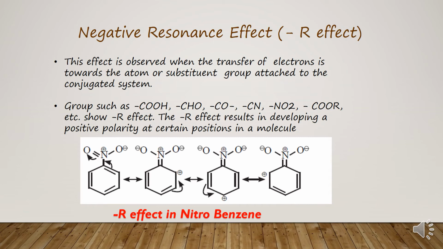Now children, negative resonance effect or minus R effect. This effect is observed when the transfer of electrons is towards the atom or substituent group attached to the conjugated system. This is the conjugated system and one nitro group is attached, where there is a transfer of electrons towards the nitro group, away from the conjugated system. This effect is shown by the carboxylic group, aldehyde group, carbonyl, cyanide, nitro and esters. These are the groups which show minus R effect.